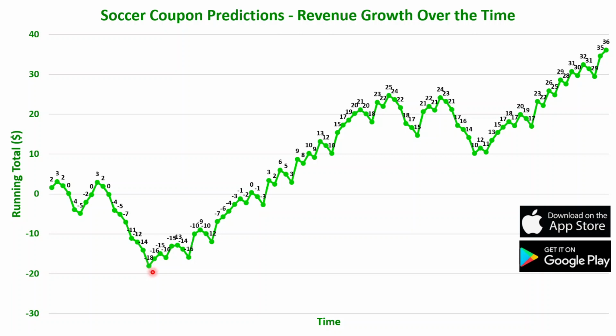So we started focusing more on the double chance betting predictions, and we reduced the number of singles predictions in our coupons, and the results started improving, as you see here. And later on in the timeline, we've had some other consecutive losses, but we recovered later on.